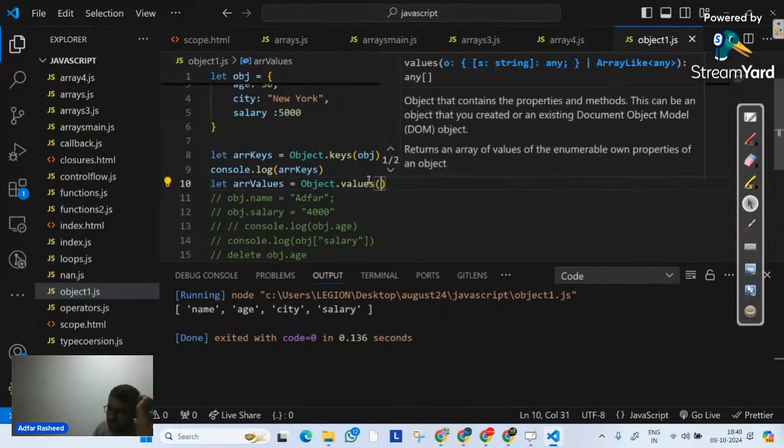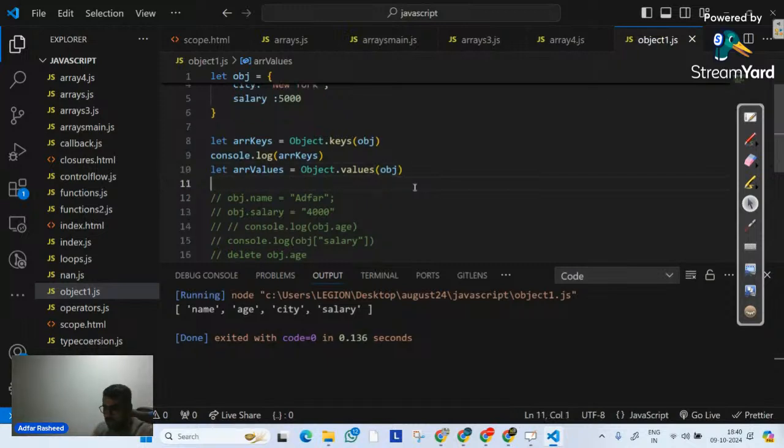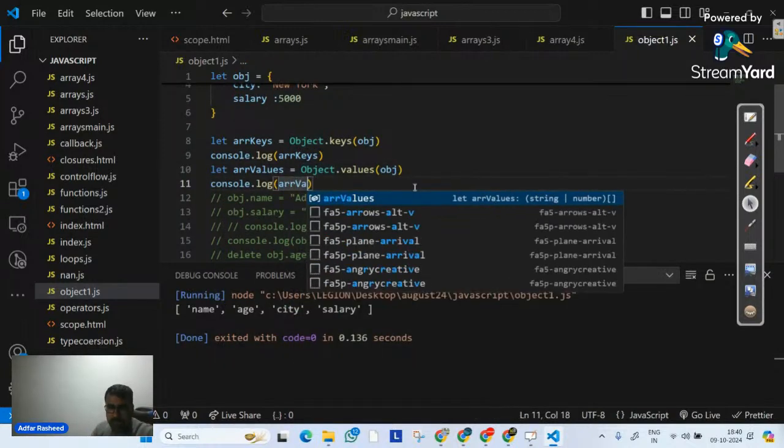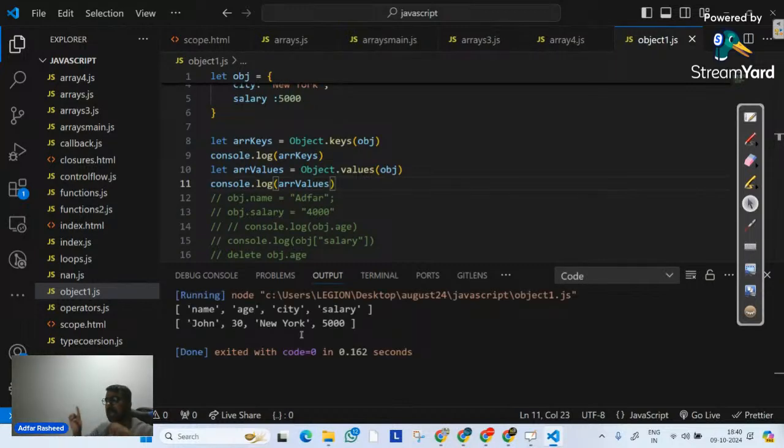It receives an argument, whatever object you want it to be implemented on. So now if I go over here and console.log my arr values, and execute it, we can clearly see now we have two arrays. What does it actually mean? It means in JavaScript, if there is an object, we can convert that object into two arrays. One array will simply contain keys, another array will contain values.